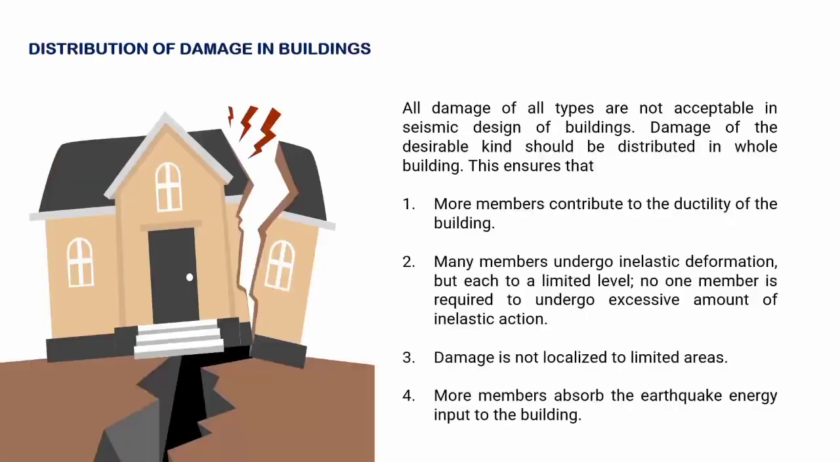Next is the distribution of damage in buildings. All damage of all types are not acceptable in seismic design of buildings. Damage of the desirable kind should be distributed in whole building. This ensures that number 1, more members contribute to the ductility of the building. Number 2, many members undergo inelastic deformation but each to a limited level. No one member is required to undergo excessive amount of inelastic action.